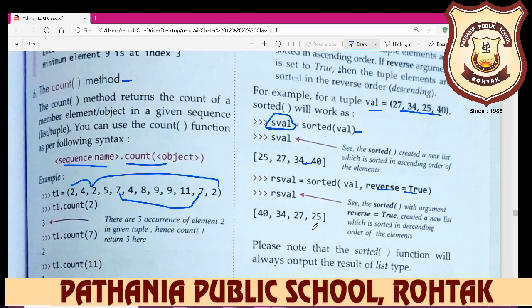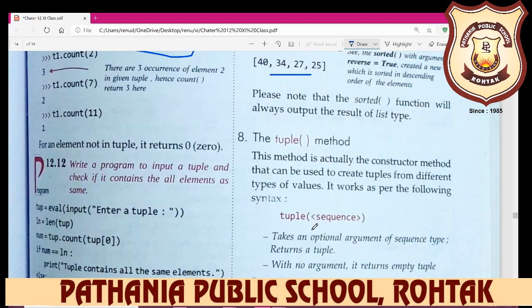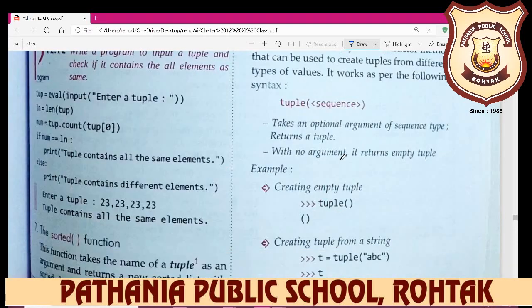Next is the tuple method. This is the constructor method that can be used to create a tuple from different sequences of values. It works as follows: just write tuple, and the sequence takes an optional argument of sequence type and returns a tuple. With no argument, it returns an empty tuple.